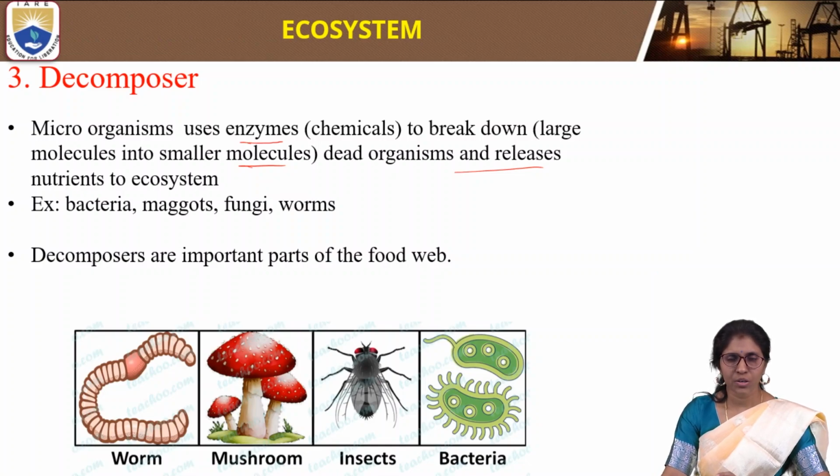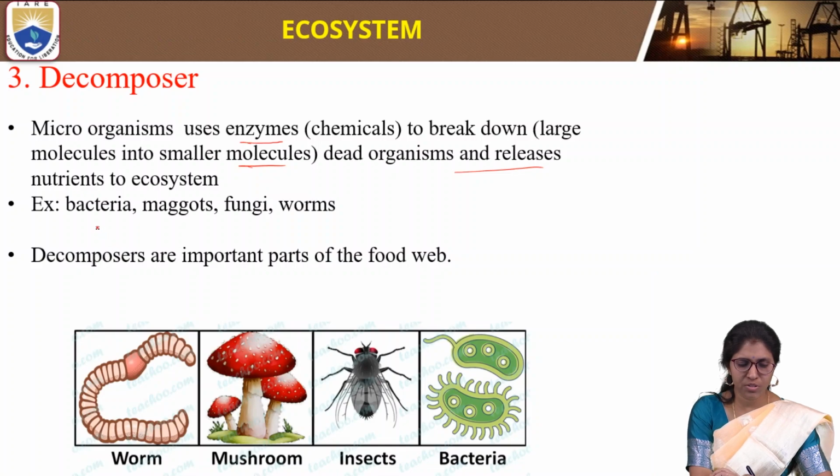The small molecules are nutrients, which are very useful for the ecosystem, plants and trees. Examples of decomposers are bacteria, maggots, fungi and worms.